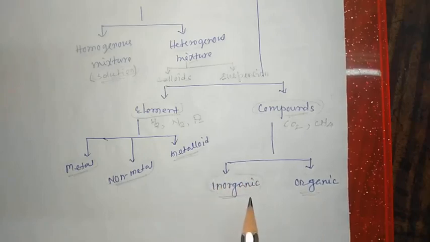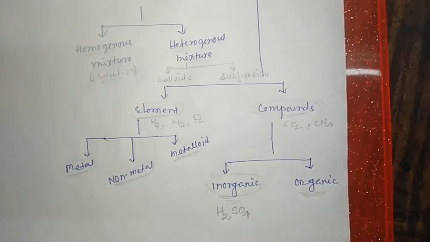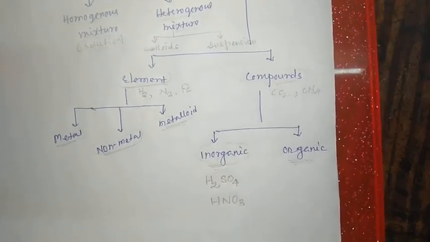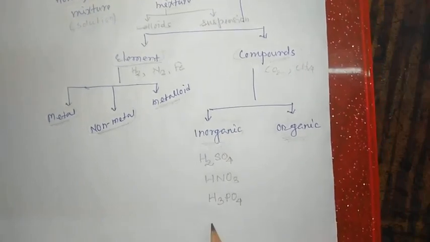So in chemistry, compounds are classified into how many types? Two types, inorganic compounds and organic compounds. For example, sulfuric acid, जिसका formula है H2SO4, is an example of an inorganic compound. Nitric acid is an example of an inorganic compound. Phosphoric acid H3PO4 is an example of an inorganic compound.